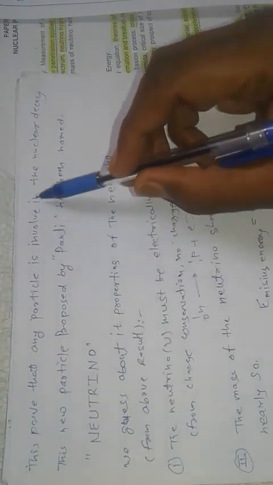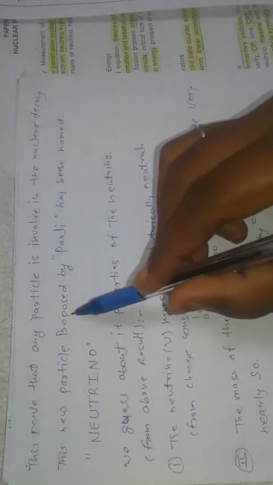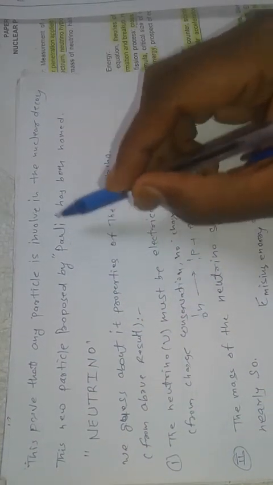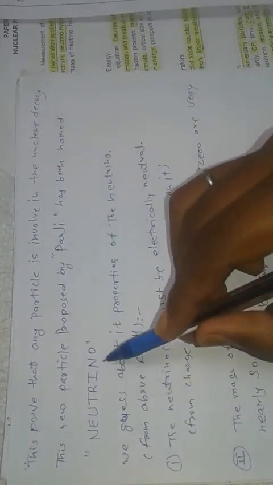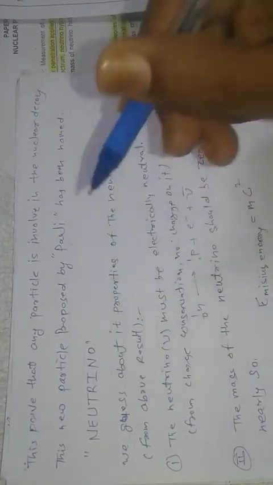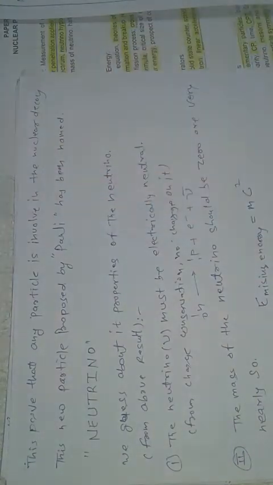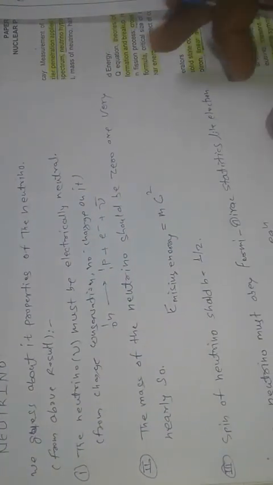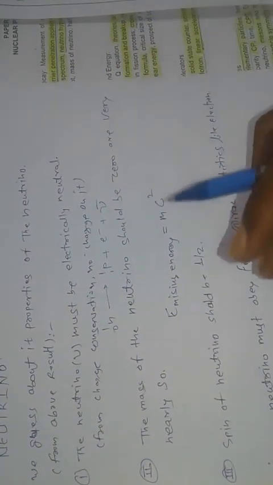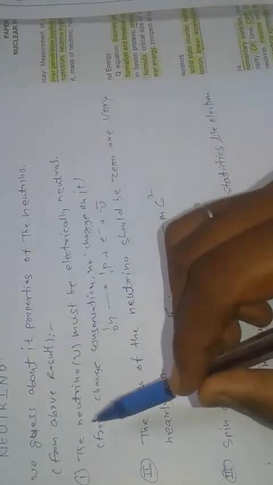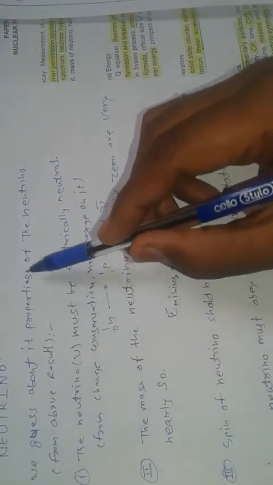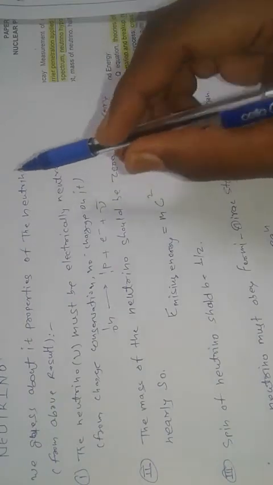This proves that another particle is involved in the nuclear decay. The new particle was proposed by the scientist Pauli, and has been named the neutrino. We guess that such a particle exists in this type of beta decay, and we guess the properties of the neutrino from the above results.